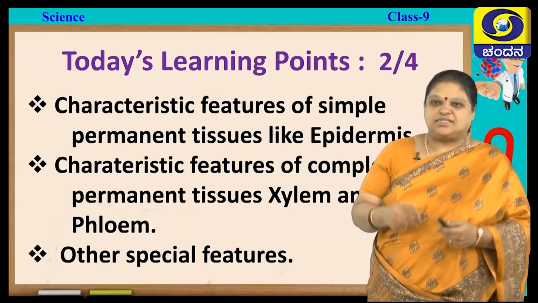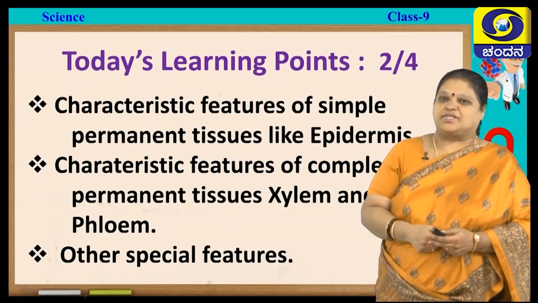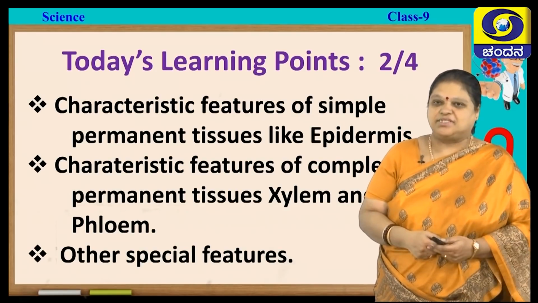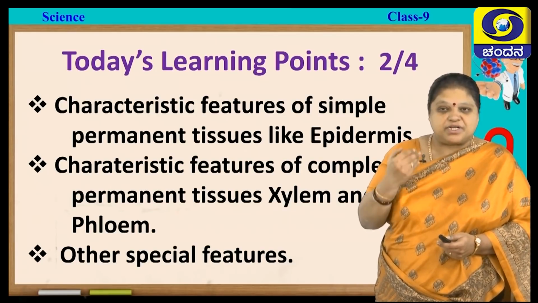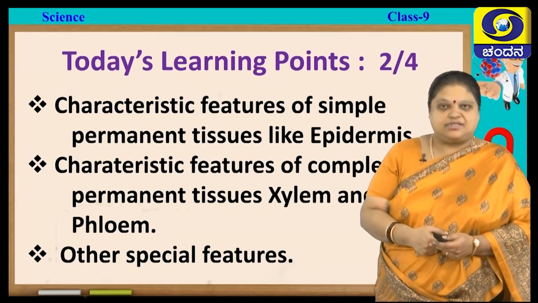Okay. Now, let us see what are the main teaching points in this chapter. We will be studying about the characteristic features of simple permanent tissue like epidermis and also the characteristic features of complex permanent tissues like xylem and phloem and also their other special features.